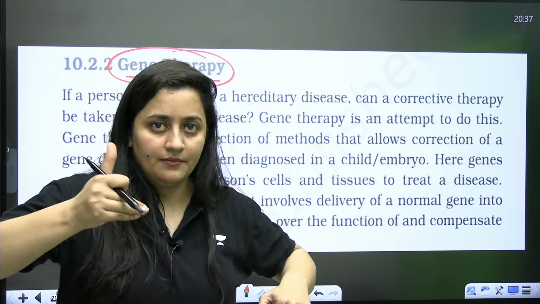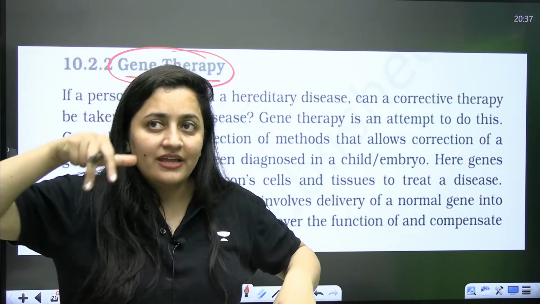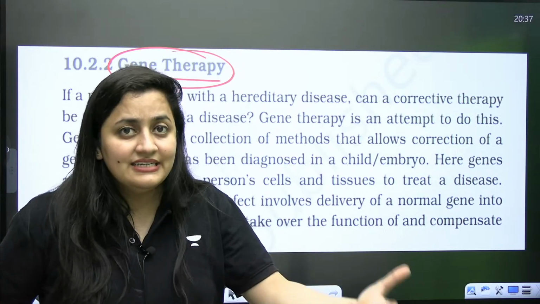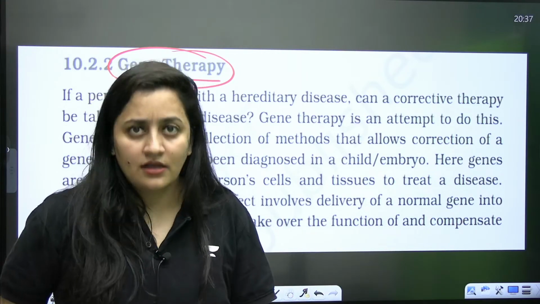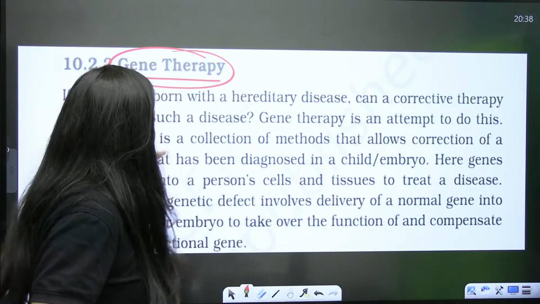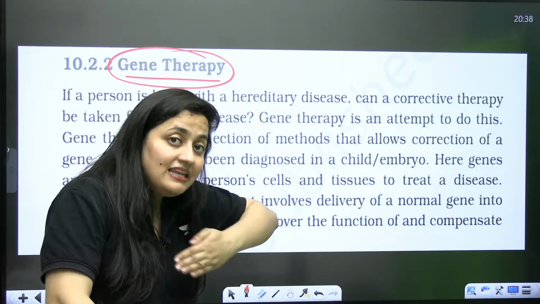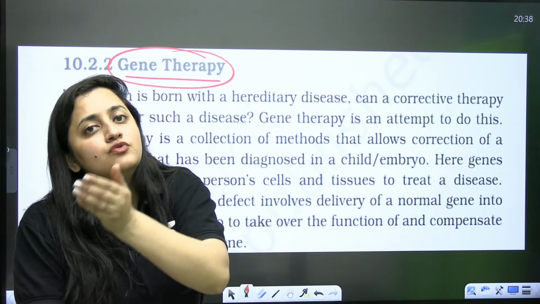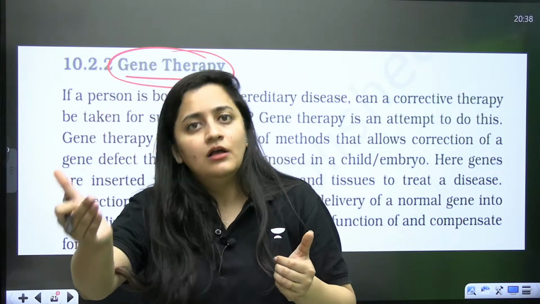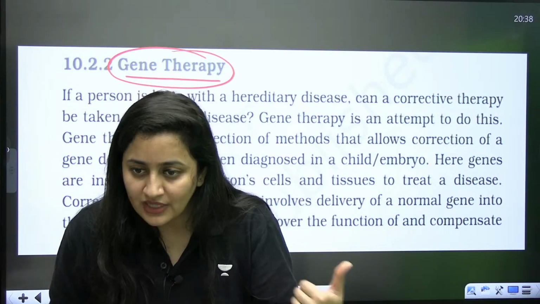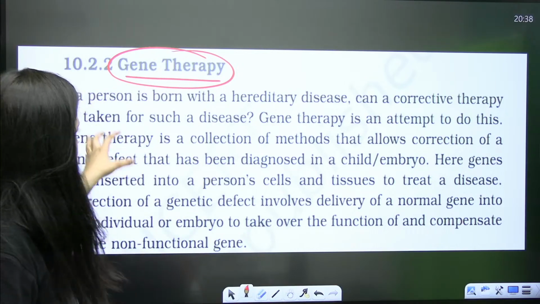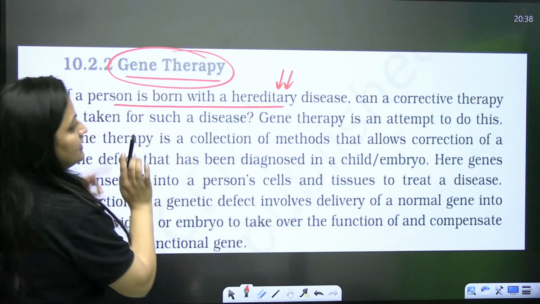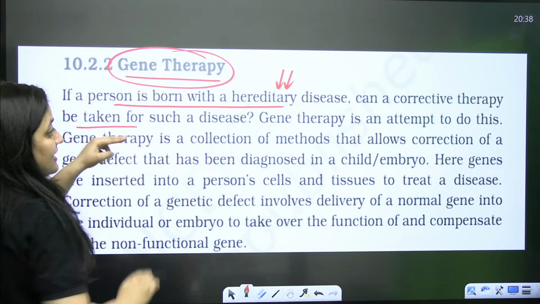What if that protein is playing a very important role in metabolism? Obviously, my metabolism will be affected. Any disease can occur, any disorder can occur. So when we talk about gene therapy, as I said, it's a collection of methods used to alter a defective gene, to change a faulty gene with the correct one. Are you getting it? That is what gene therapy is. So if a person is born with a hereditary disease, can a corrective therapy be taken for such a disease?